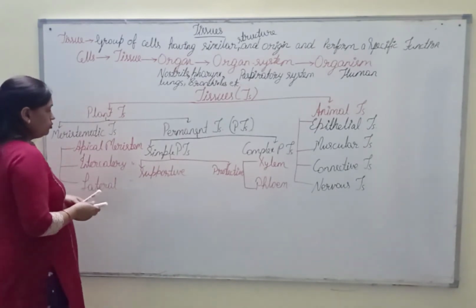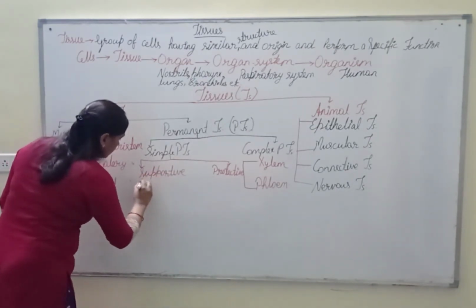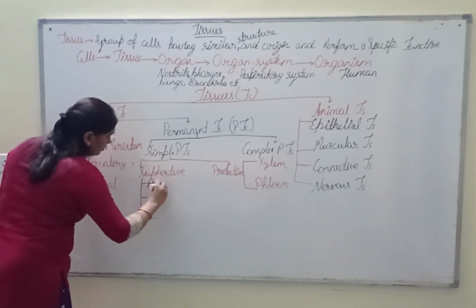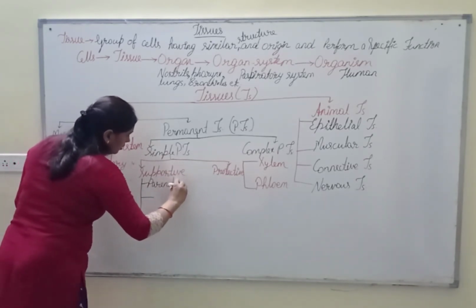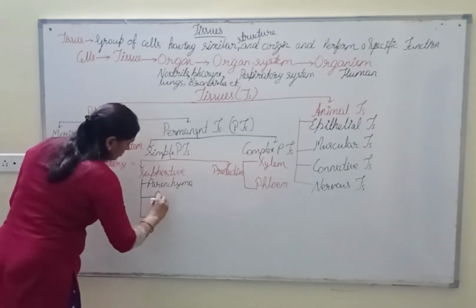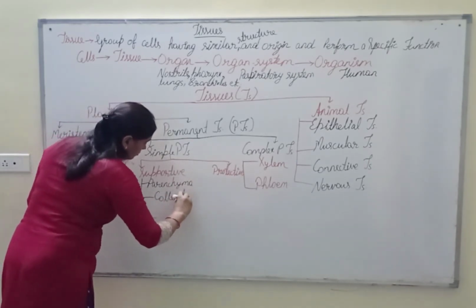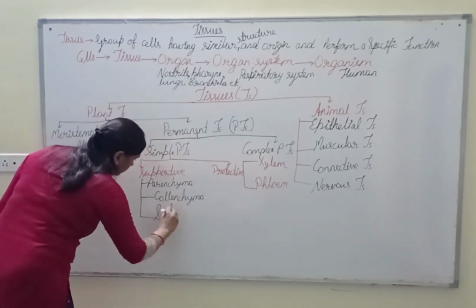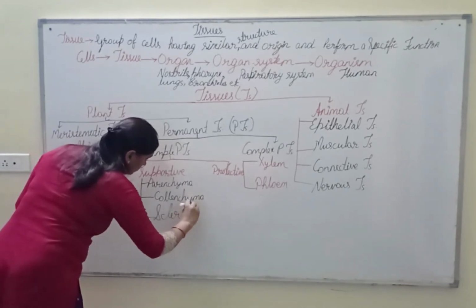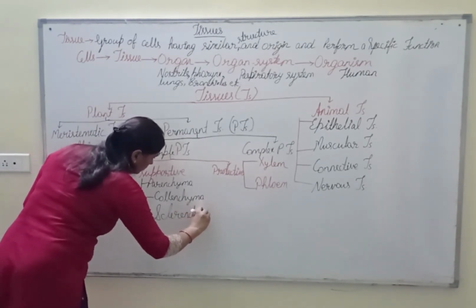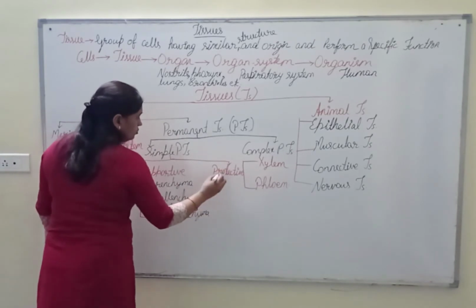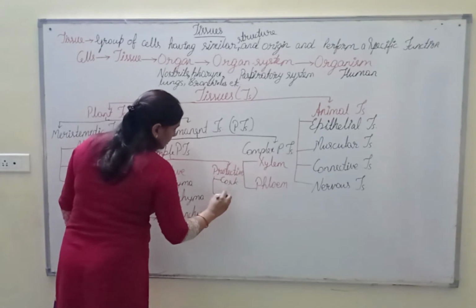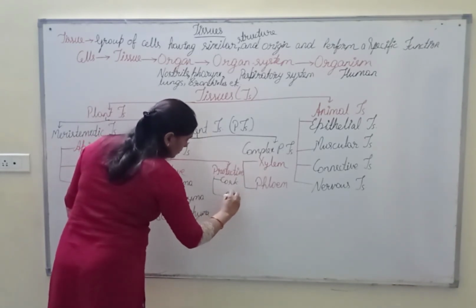The supportive tissues are again of three types: one is parenchyma, other is collenchyma, and the third one is sclerenchyma. And the protective tissues are of two types: one is cork and the other is epidermis.